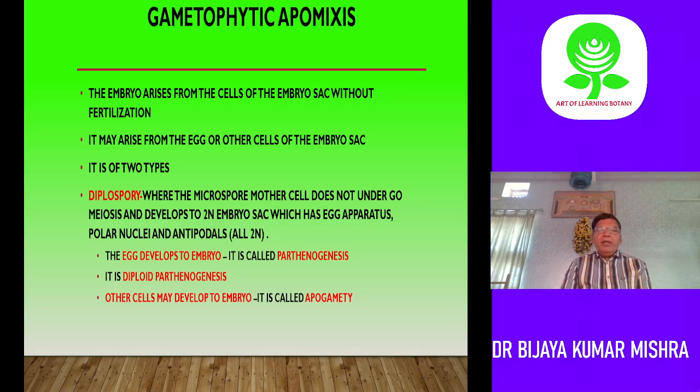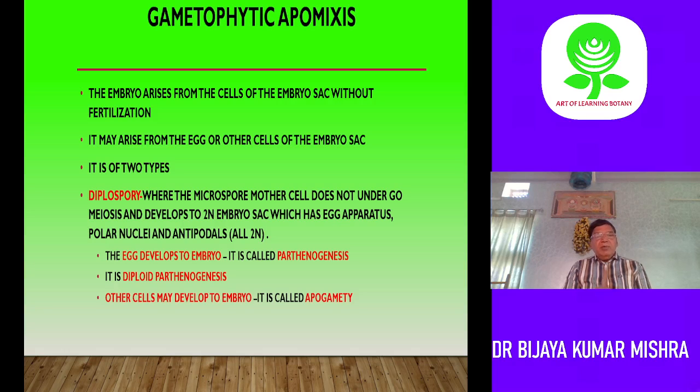Now coming to gametophytic apomixis. It arises from the embryo sac, not outside it. It arises from either the egg or any cell of the embryo sac. There are two types: one is diplospory, another is apospory. In diplospory, the megaspore mother cell does not undergo meiosis and develops into a 2N embryo sac.